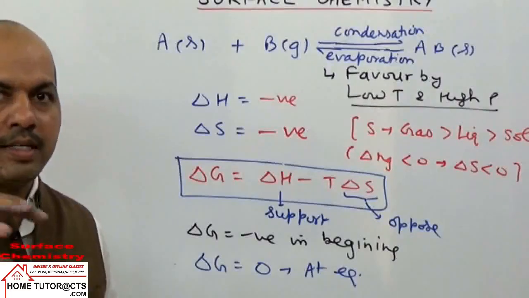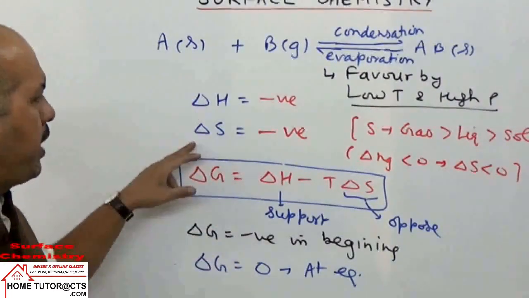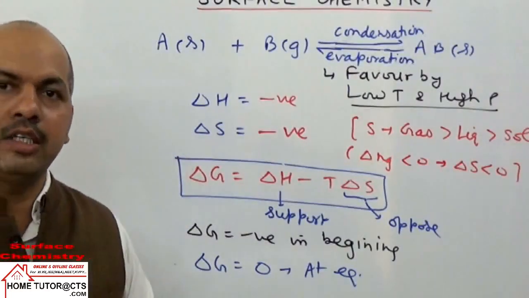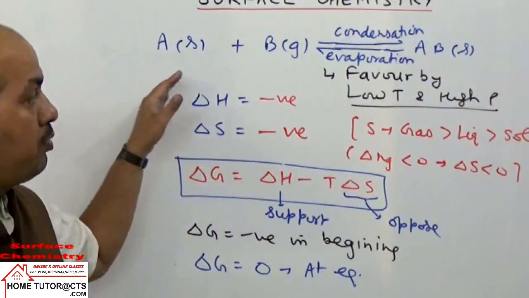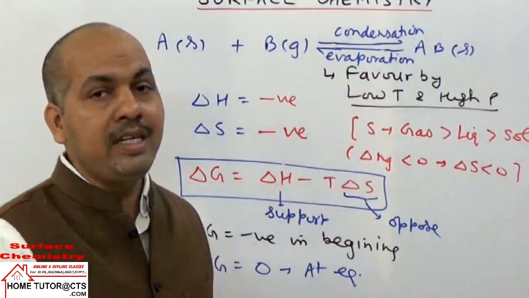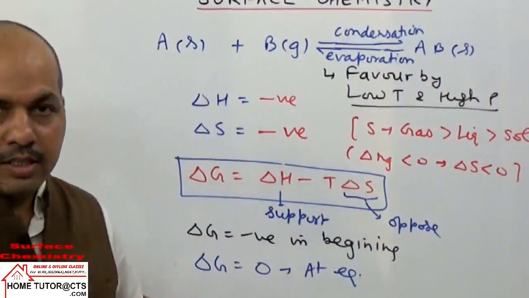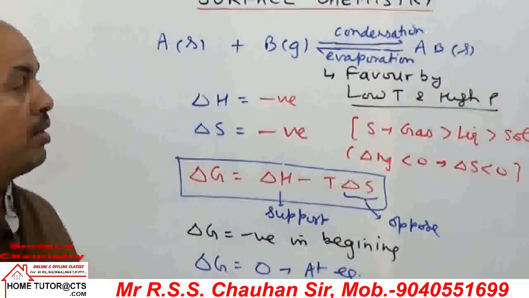But when time will go on passing, less surface remains vacant, less gas can be adsorbed. So both will decrease in magnitude, and one point will reach where delta G becomes 0. When delta G becomes 0, we say it is the condition of equilibrium, and in the condition of equilibrium the rate of these two processes will be same. So that is delta G relation with adsorption phenomena.